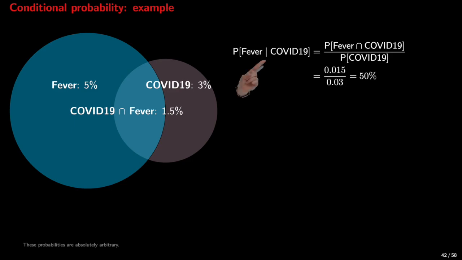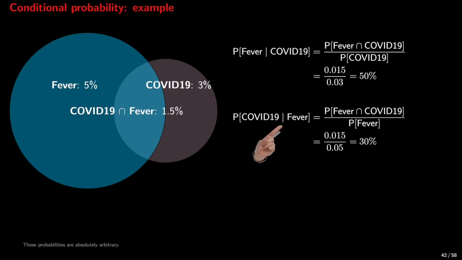We can determine the probability that the person has fever given that, or conditional on the fact that they have COVID. In other words, if we are told that the person has COVID, what is the probability that they have fever? Following the definition, we can see that this is 0.015 over 0.03, which is equal to 50%.